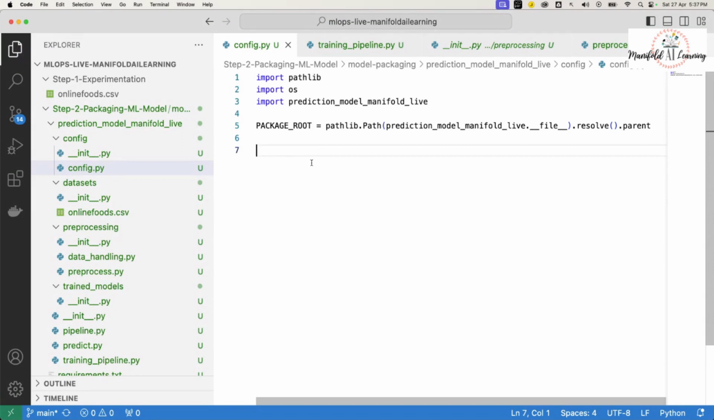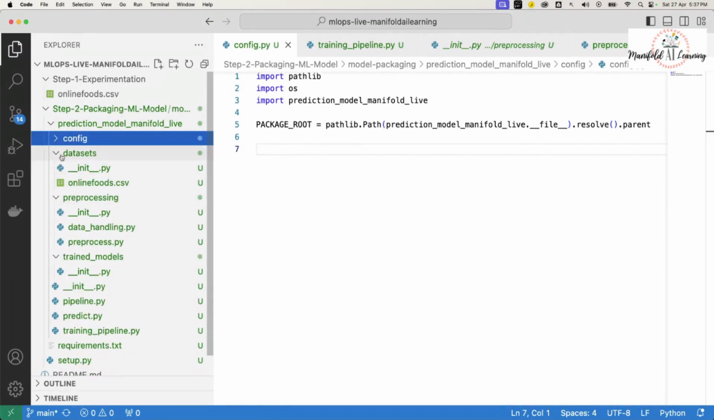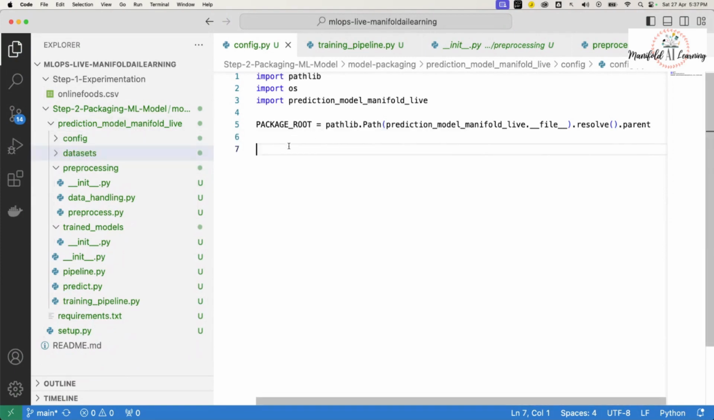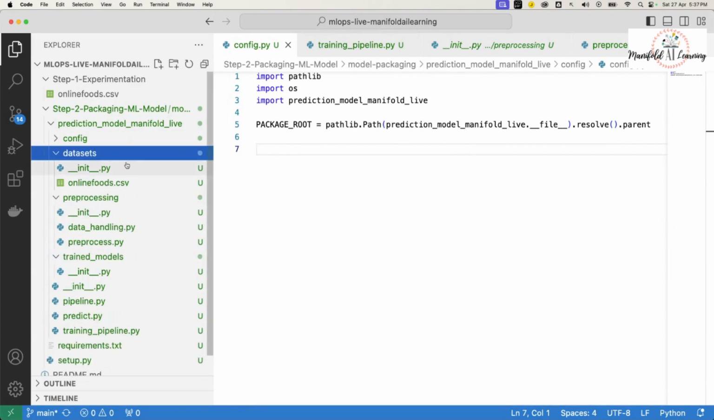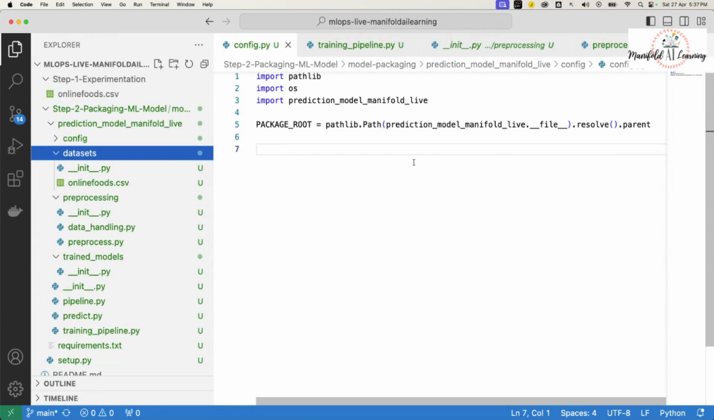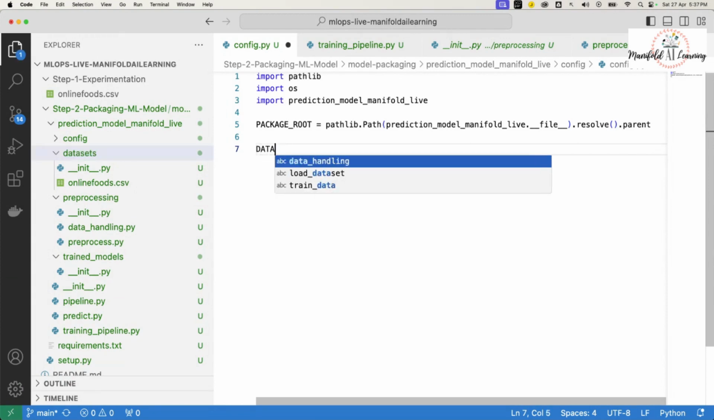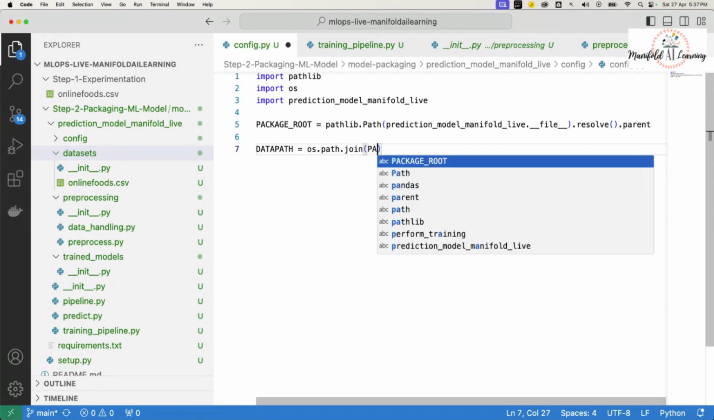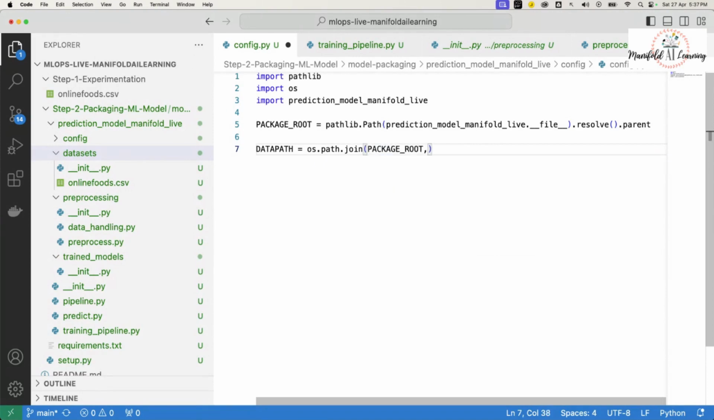Next, we would mention how the system should look for things. Inside my package's home directory, that is this prediction model manifold live, if I want to get the dataset, I'll have to go inside the datasets folder, and from there I can access the file. So I can say my data path is basically os.path.join, joined with my datasets. This is the next step.